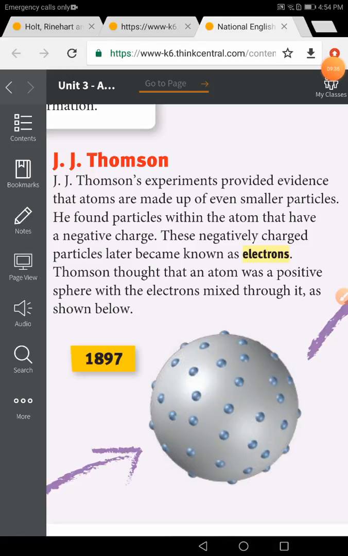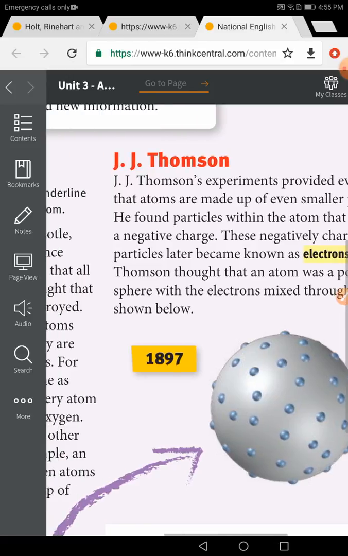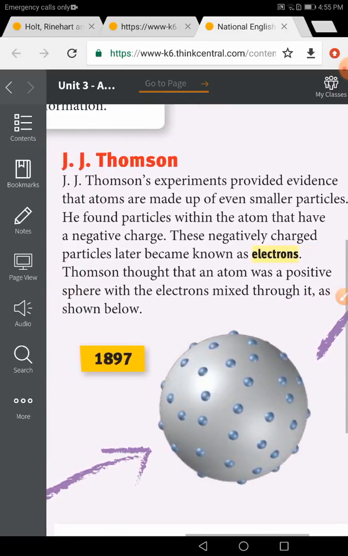After a while, another scientist called Thomson. Thomson's experiments provide evidence that atoms are made up of even smaller particles. So it's progress in the structure of the atom. We know that Dalton said it's just a particle without talking about any structure, but here Thomson is talking about a structure. He said the atom is made up of smaller particles. Smaller what? Particles, yes.